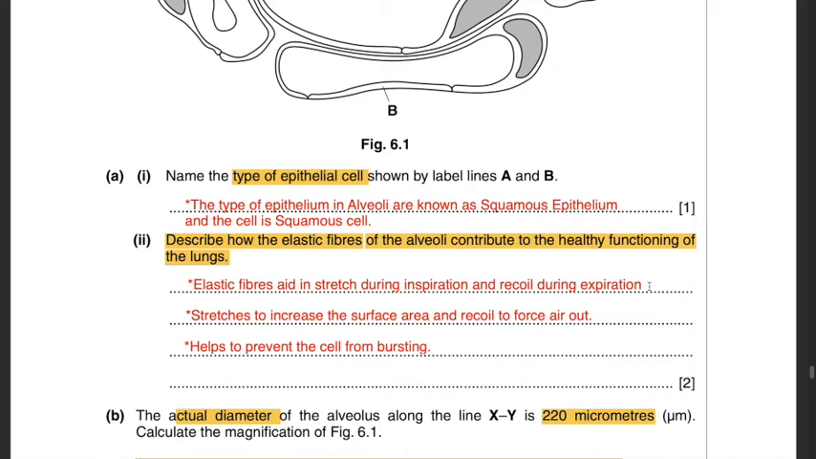Therefore, for 2 marks, writing down that it aids in stretch and recoil will give you 1 mark. The other mark is it stretches to increase the surface area and recoils to force the air out.